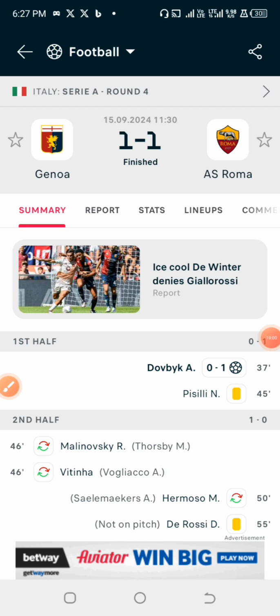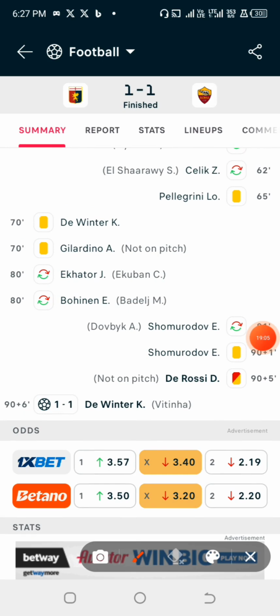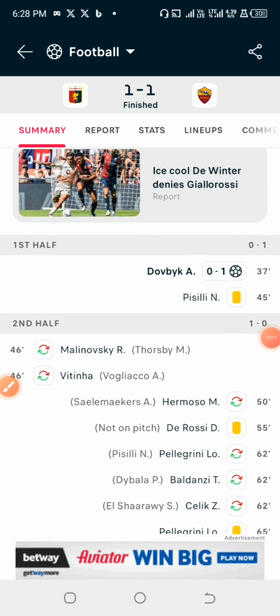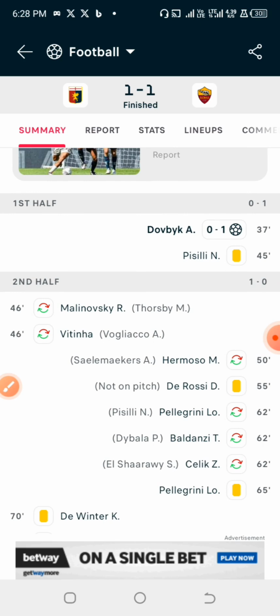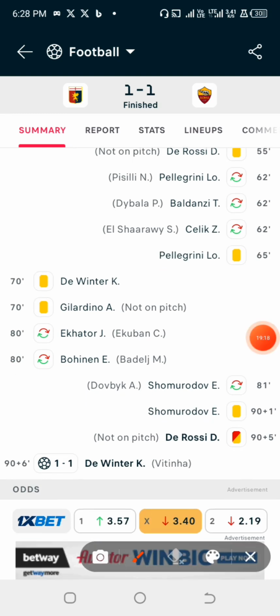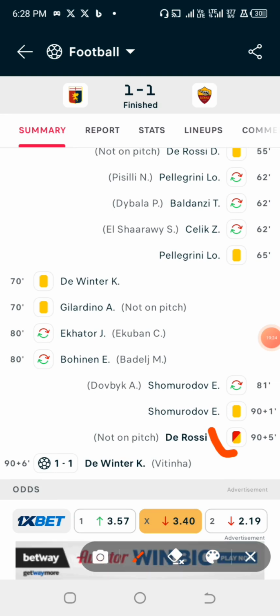Okay, they had 1, 2, 3, 4, and 5. So initially we have 6, and in this particular game they had 5 yellow cards, which eventually led up to a red card. So now 6 plus 5 makes 11. So 11 is what we are going to be dividing by 5.